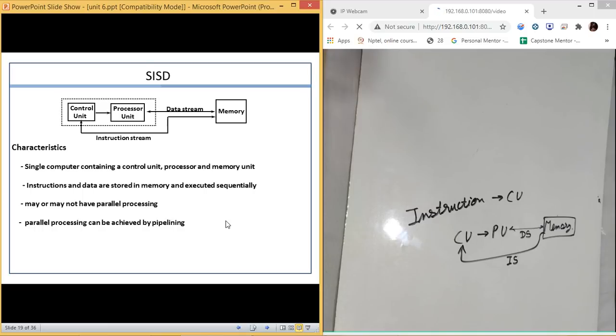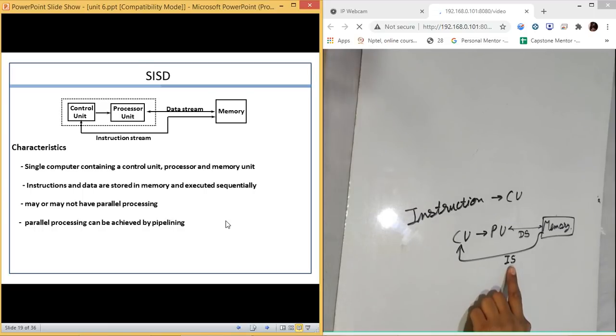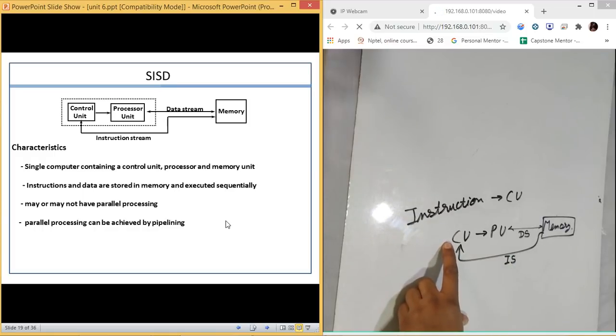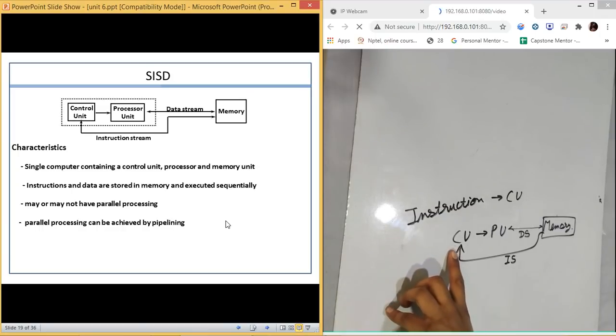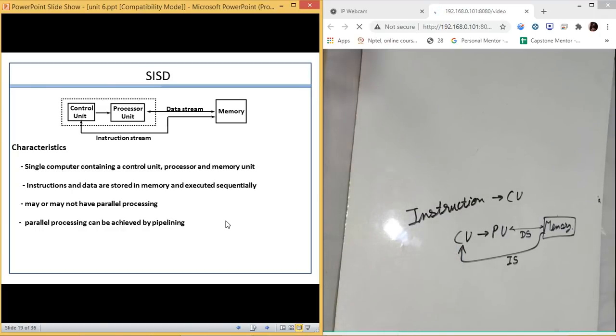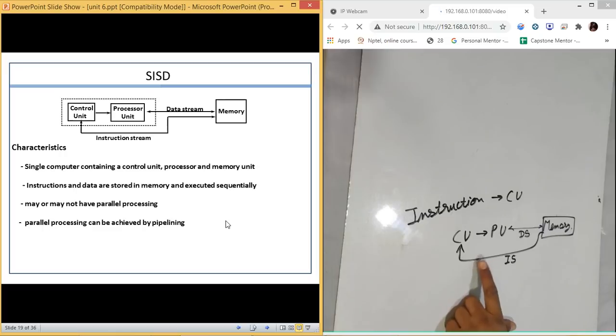Now, we are saying instruction stream. Why is it going to the control unit? Why is it going to the CU? If you remember, in your chapter 5, we discussed a decoder which decodes the instructions, whatever instruction your CPU is going to receive, it will simply decode it. That is the task of the control unit. The control and hardware logic which we had in chapter number 5, that is the control unit. Now the control unit is going to receive the data from the instruction stream.